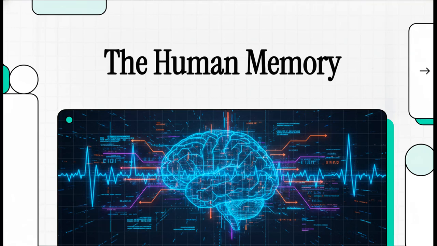Welcome to today's Explainer. I am absolutely thrilled you're here because today we're going to run a system diagnostic on what is arguably the most complex, fascinating, and frankly, glitchy information processing system in the known universe. I'm talking about the human brain. We literally rely on it for every single thing we do. And yet, as we're about to see, the way it stores and retrieves data is far, far from perfect.